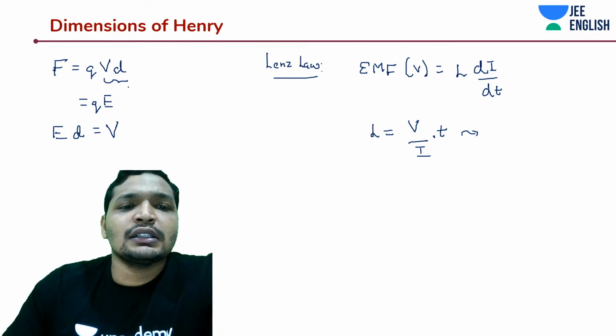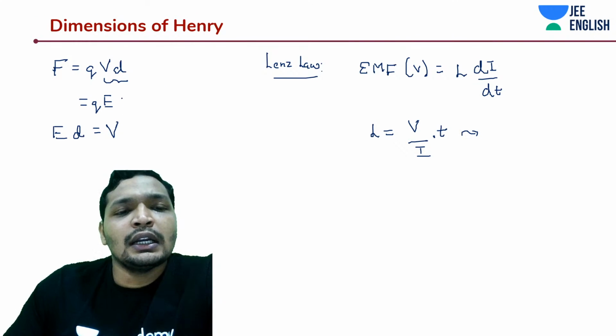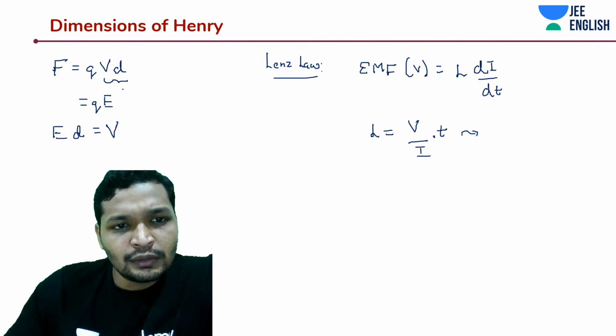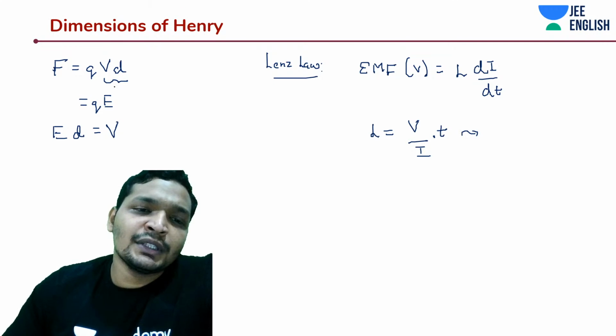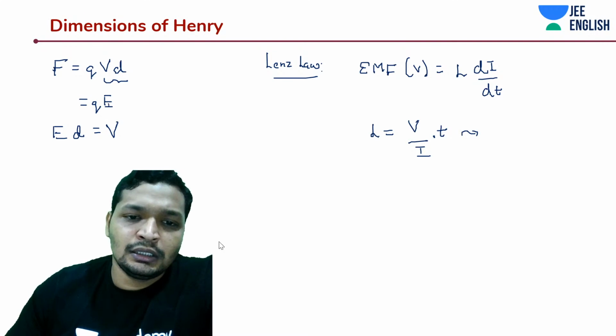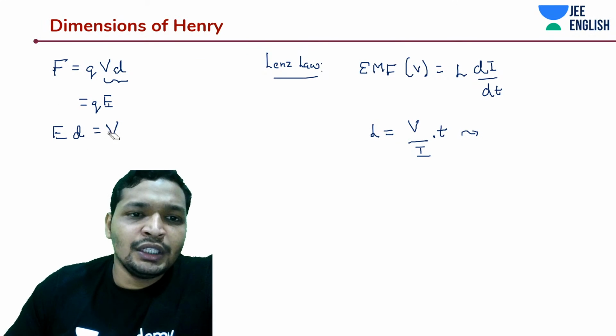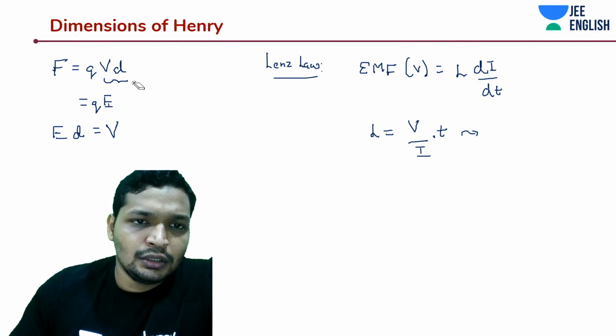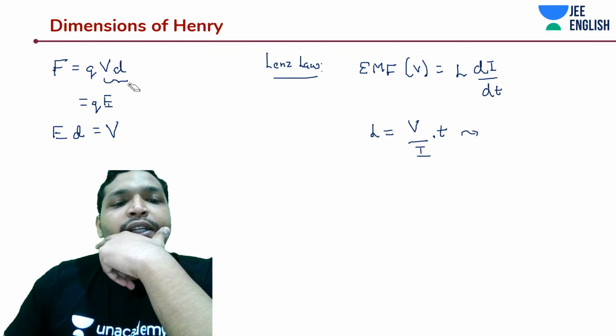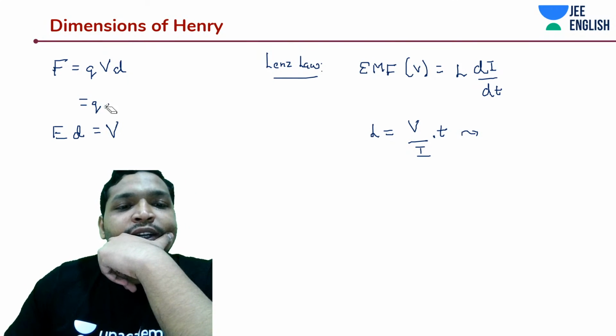I guess this is just QE and E into T. Electric field into distance is equal to potential. Yes, we did some mistake over here, guys. E into D is equal to potential. That is correct over there.